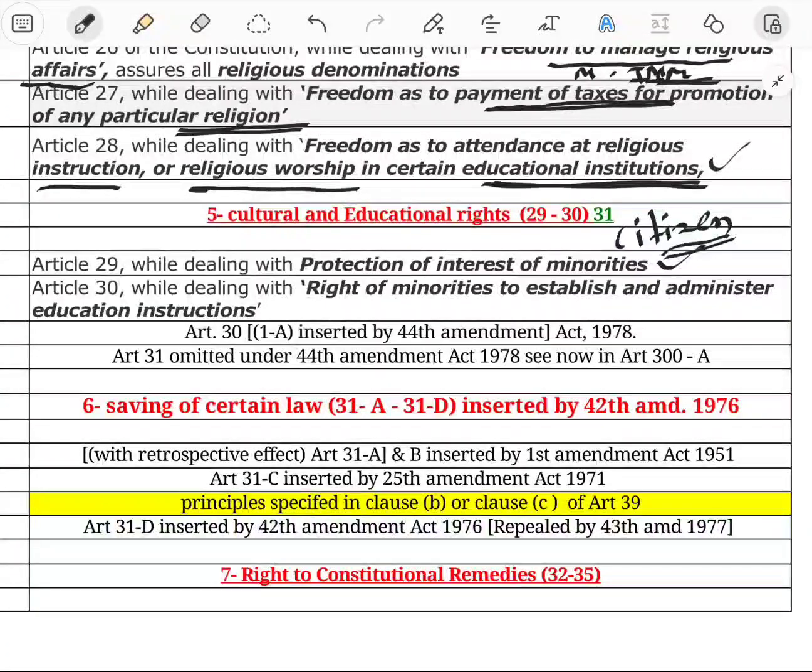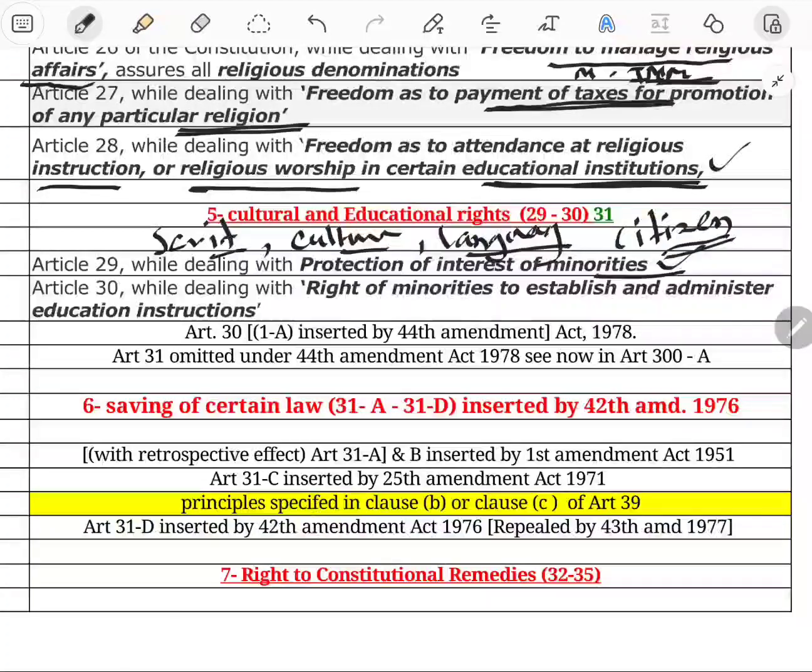Any section of citizens of India residing in any part of the Indian territory having a distinct language, culture or script, the three words mentioned in that, shall have the right to conserve the same. So any language, any culture or any script, all religions have a right to conserve the same. Like the Jallikattu case, Bailgada race, bull cart, these are all examples of protecting the interest of minorities.